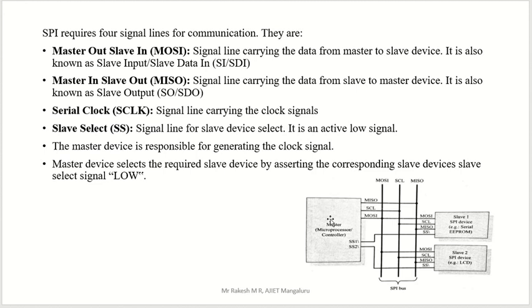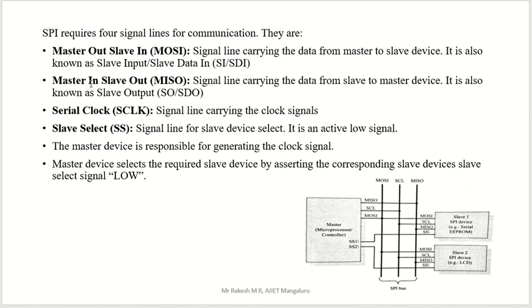That line is called master out, slave in. The name itself specifies that: master out and slave in. The output of the master is given to the input of the slave. Another name for this is slave data in.